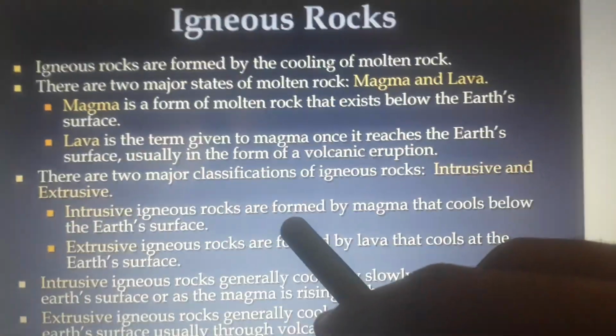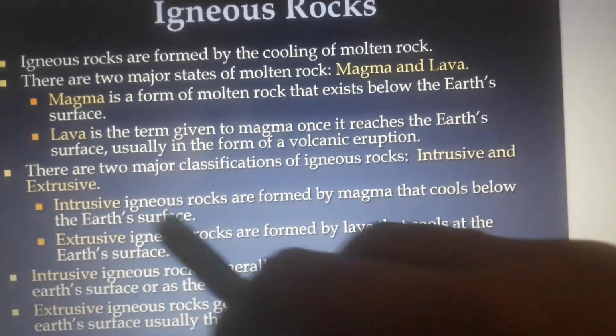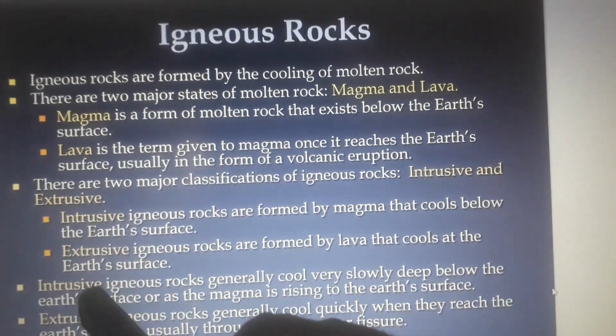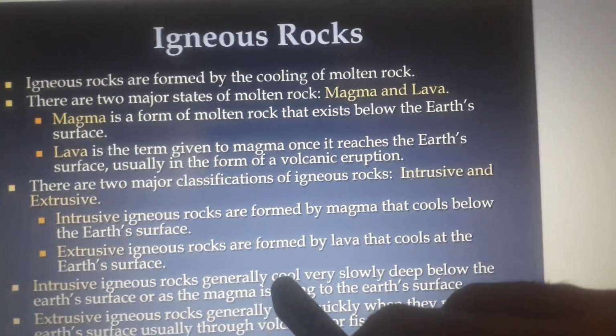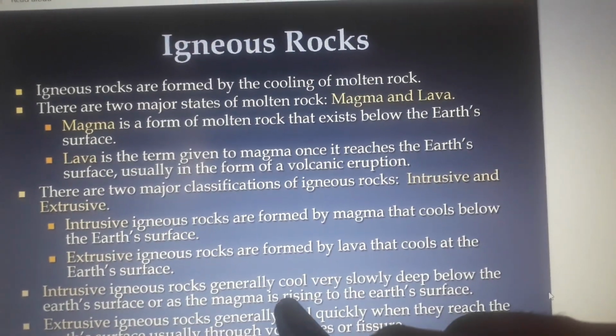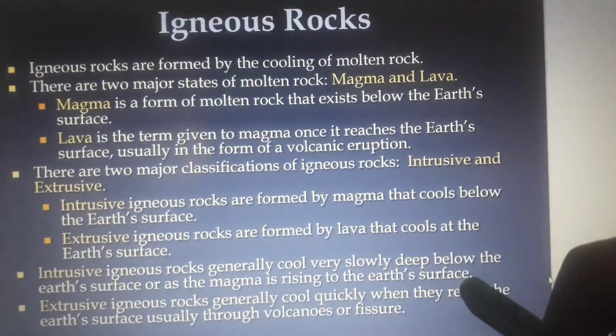Intrusive igneous rocks are formed by magma that cools below the Earth's surface. Extrusive igneous rocks are formed by lava that cools at the Earth's surface. Intrusive igneous rocks generally cool very slowly deep below the Earth's surface, or as the magma is rising to the Earth's surface.